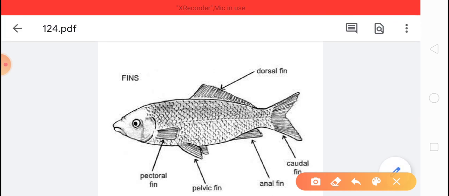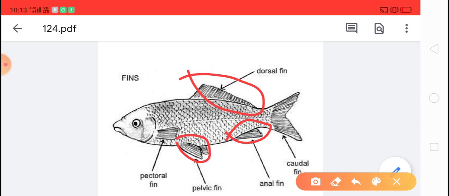These are the fins, and these fins help the fish to move forward. There is a fin at the lower abdomen, and it helps in balancing the body.